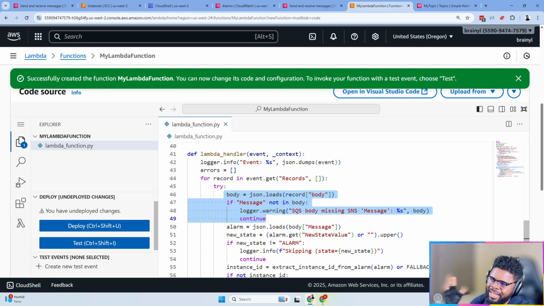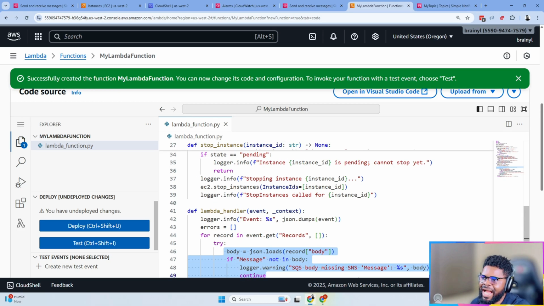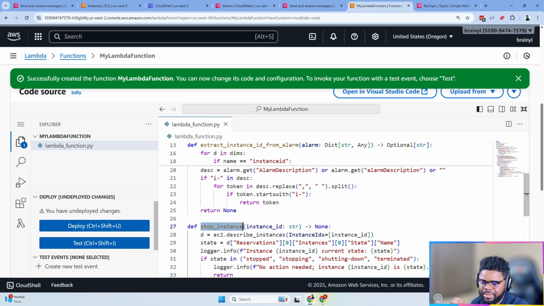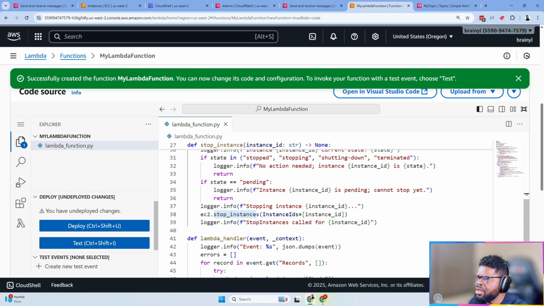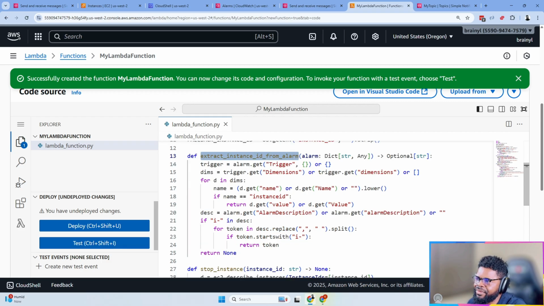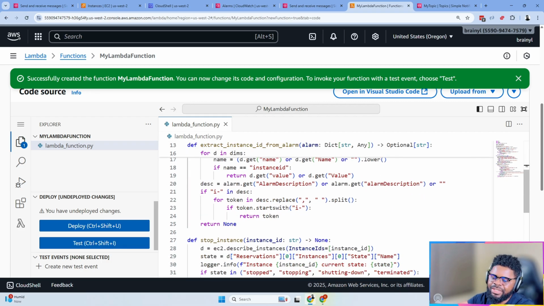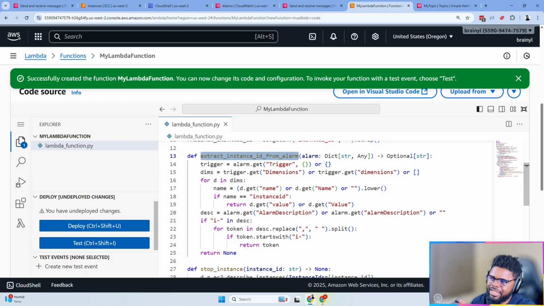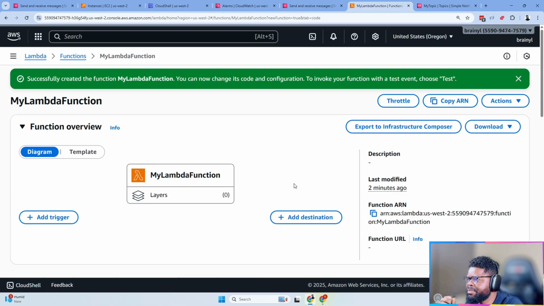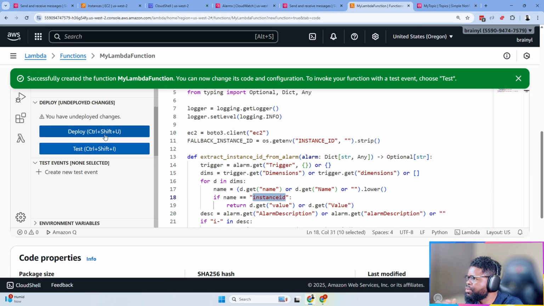So what the handler is doing is fetching a message, going through it, and doing one thing: stopping the instance. Remember, we've done this with Systems Manager before, just setting an alarm action. But this is us faking that same thing, using the Lambda function to do it and putting a queue in the mix. This is just an example, but you can follow this pattern to replicate so many examples that are out there. It's just going through whatever message is coming from SQS and getting the information we need. The most important thing is that we need an instance ID, and we want to stop that instance. That's really what this Lambda function is all about. So what I'm going to do is deploy it.